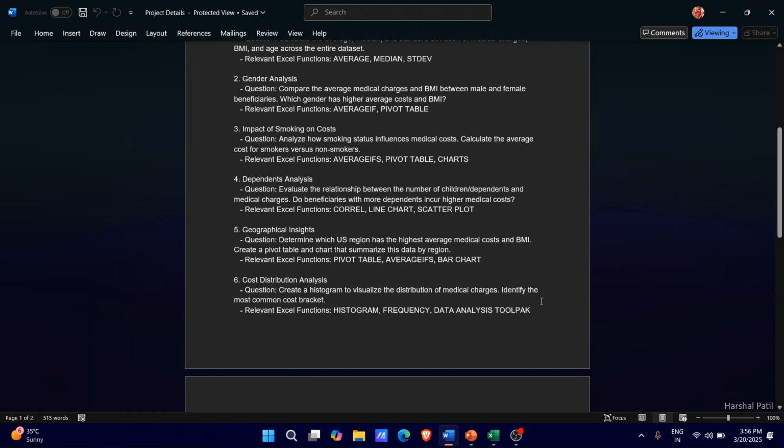The next question is to determine which US region has the highest average medical cost and BMI. Create a pivot table and chart that summarize the data by region.